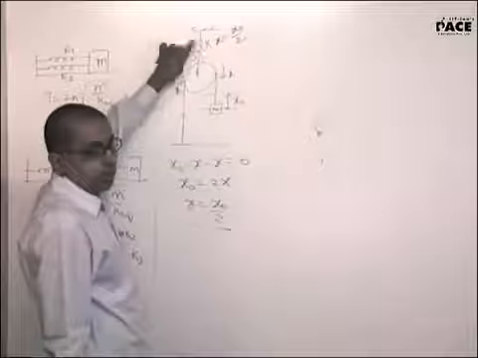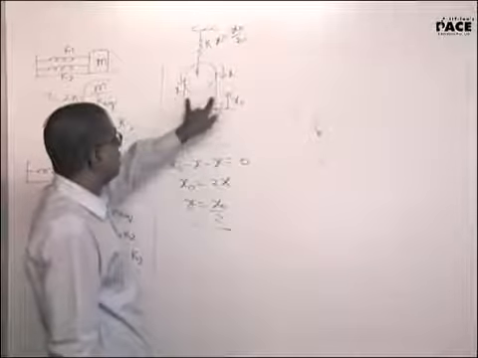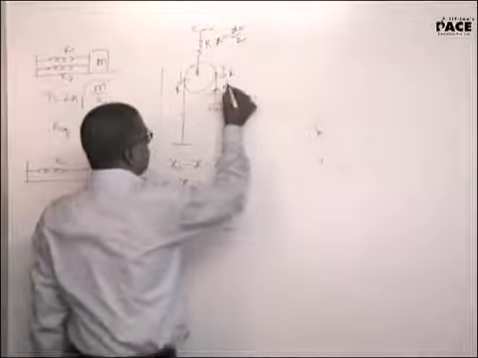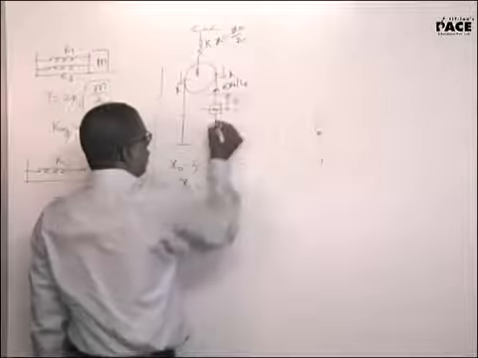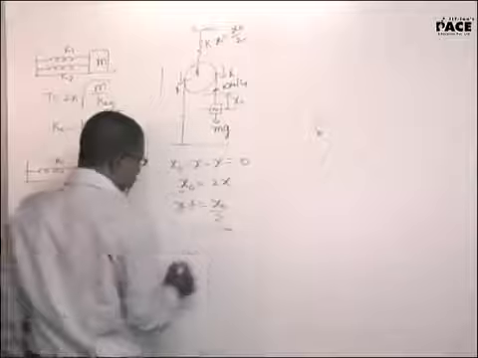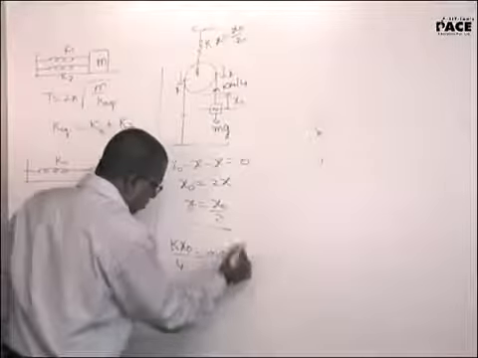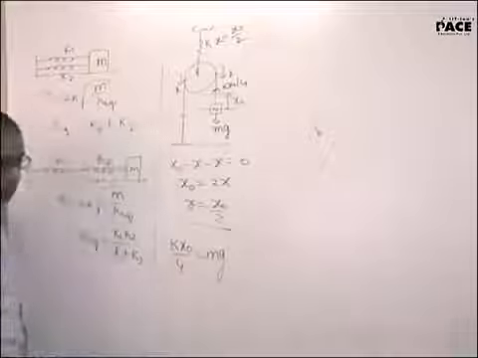Yes, sir. Because the pulley is light and smooth, the tension in both of them will be kx naught by 4. This will be kx naught by 4 equal to mg. So at the equilibrium position, kx naught by 4 is equal to mg. Is everybody clear with this?